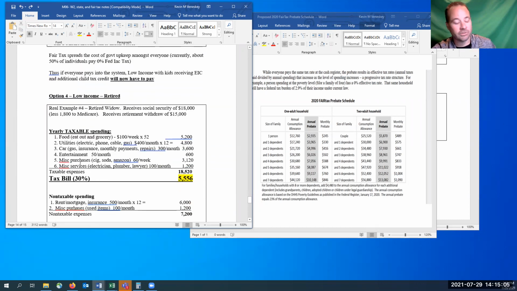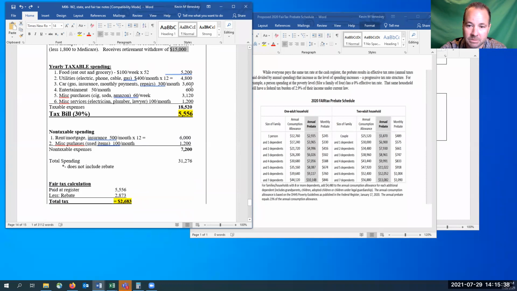All right, our last option. What about your parents or grandparents that are retired? How are they going to fare with this tax? You remember, they're not going to be taxed anymore on their retirement withholdings coming in. So that's going to save them some money. All right, so we've got a retired widow, just a single individual. She receives $18,000 Social Security, and from her 401k withdrawals of $15,000. So a total of $33,000.